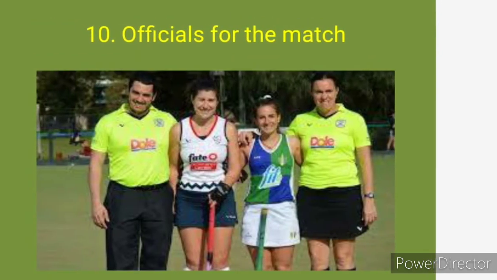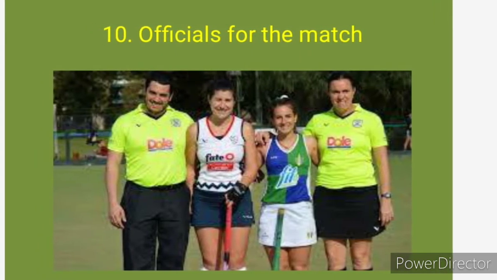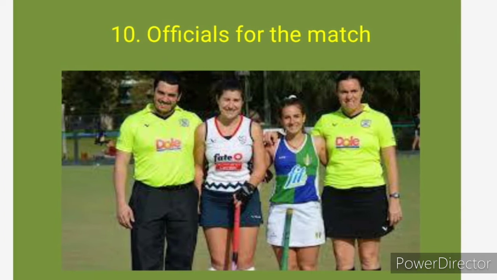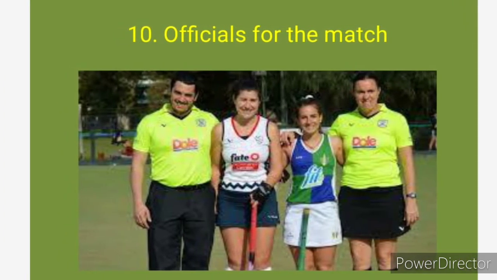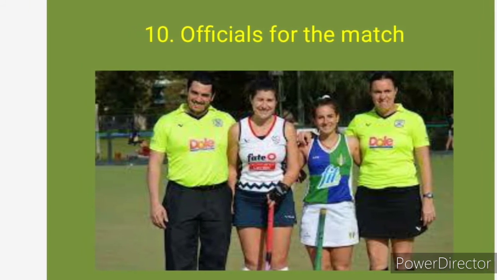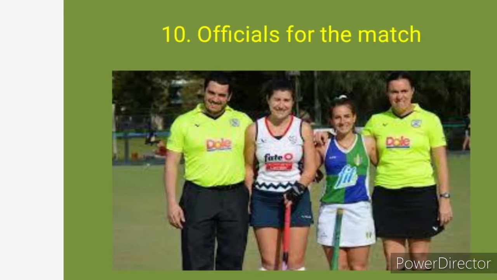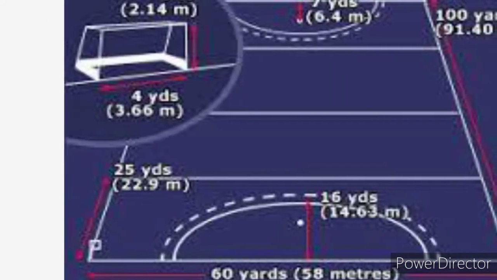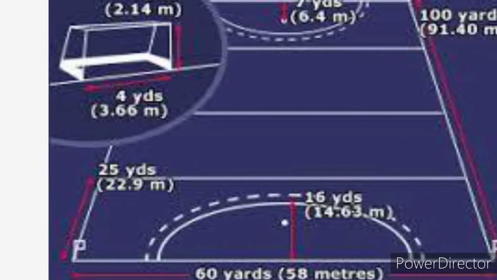The next, officials for the match. Two umpires control the match. Each umpire is responsible for decisions in his own half. Umpires are responsible for keeping a record of goals, warning and suspension. Here you can see the images of hockey field with measurements.